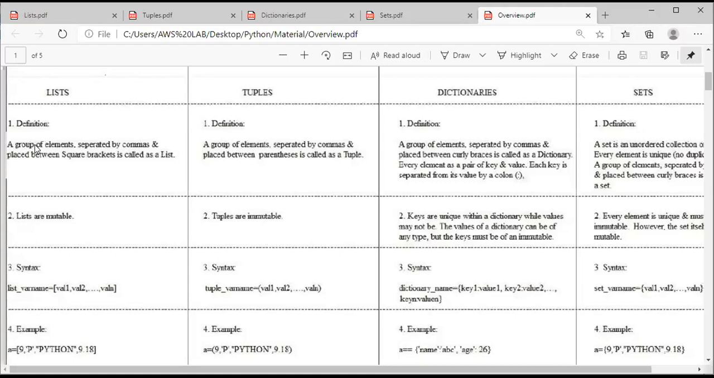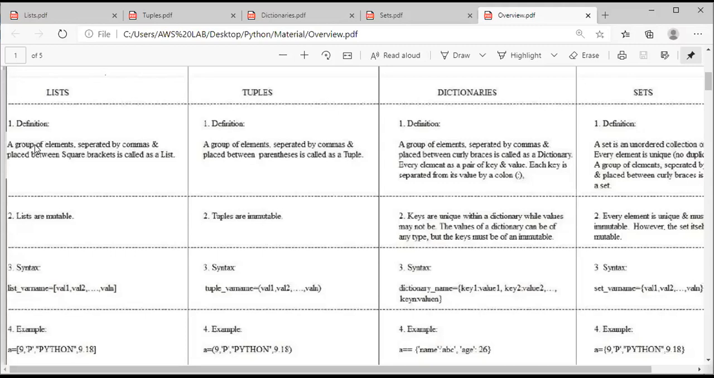Simple. A group of elements separated by commas. This is the common part for all the definitions. If they are placed in square brackets, it is called a list. If they are placed in parentheses, it is called a tuple. If they are placed in curly braces where each element is divided into key and value, then it is called a dictionary. If simply the elements are placed in curly braces, it is called a set.